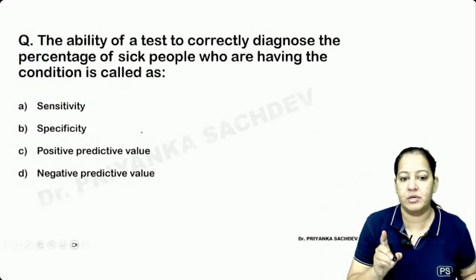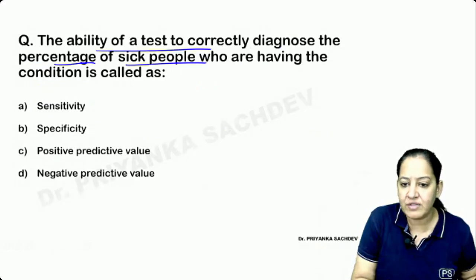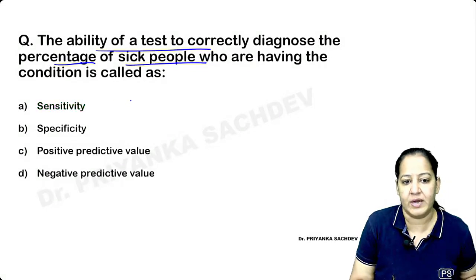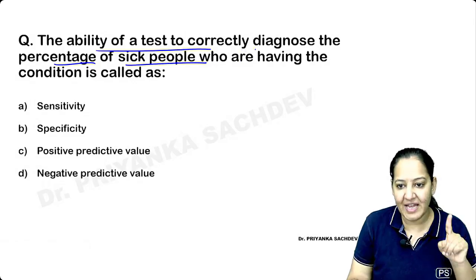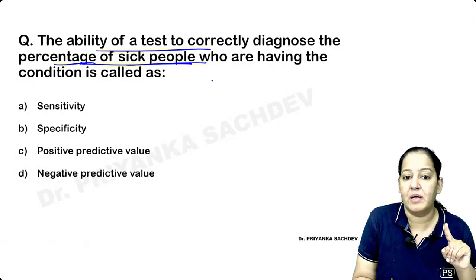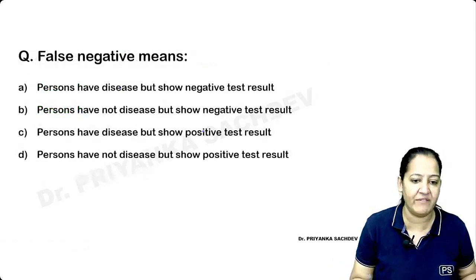Okay, the next question. The ability of a test to correctly diagnose the percentage of the sick people, I mean, who are having the condition, is known as. So I'm asking the same question in a different language. The ability of a test to correctly diagnose the percentage of the sick people, Anna, means true positivity out of the total diseased persons. So again, in a different language, I'm asking the sensitivity.